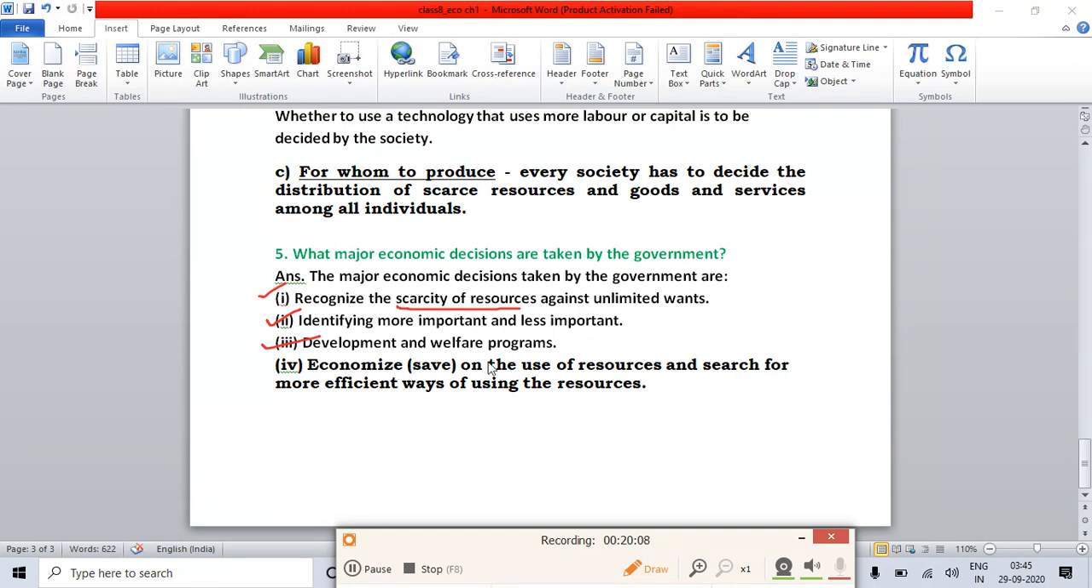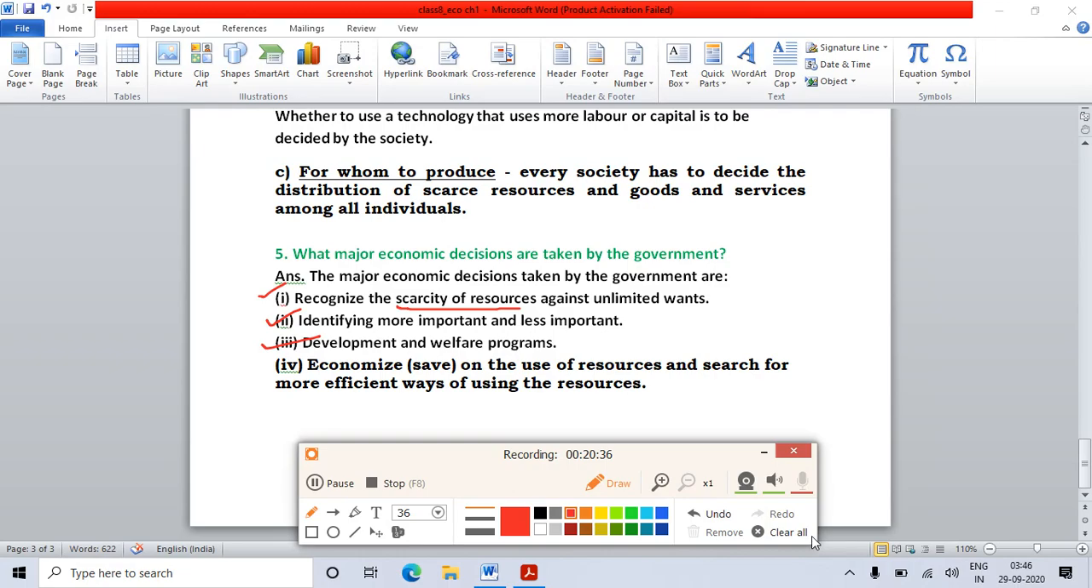Economize means save on the use of your resources and search for more efficient ways of using the resources. We should save the resources, like we should save the trees, we should save the coal, etc., and search for more efficient ways of using the resources, like electricity. We should not waste electricity, right? We should save electricity, so we should save those resources and search for more efficient ways of using them. So these are the four important decisions taken by the government.